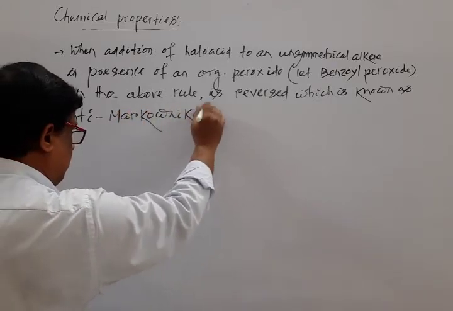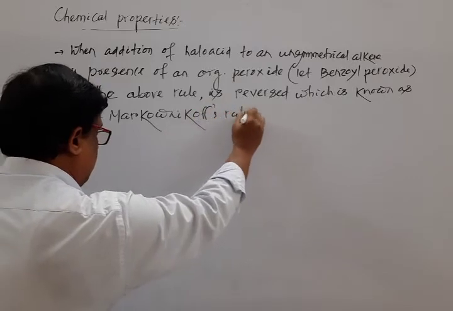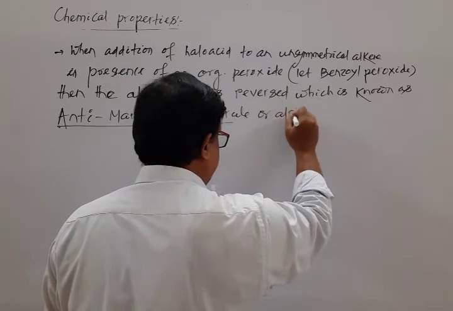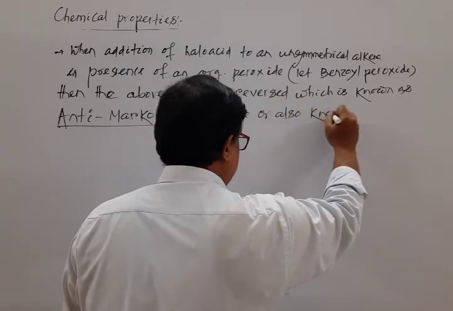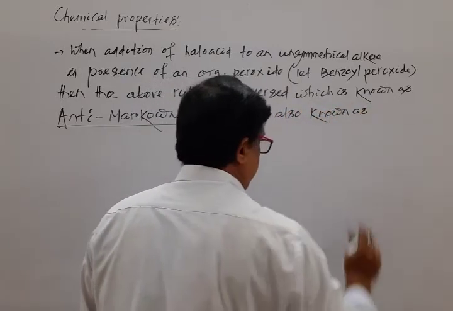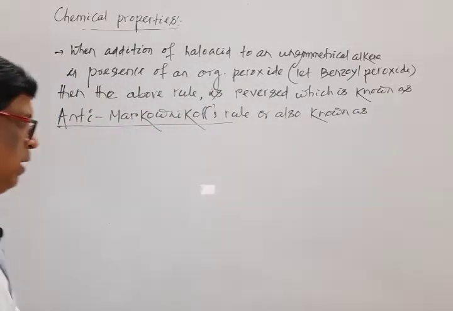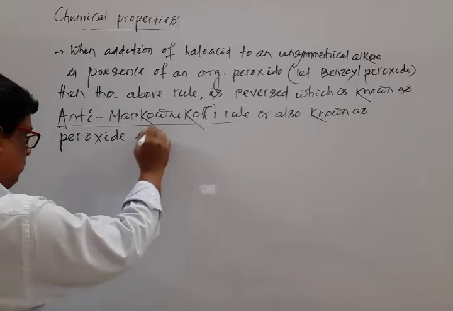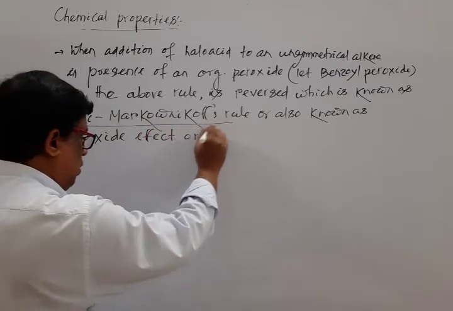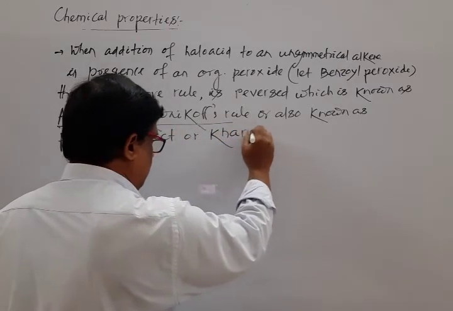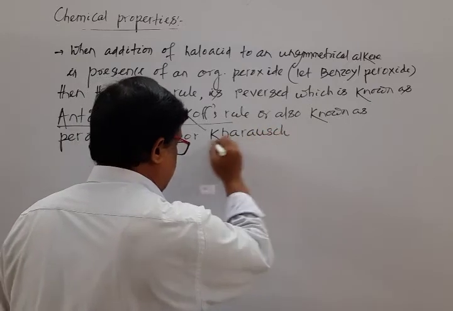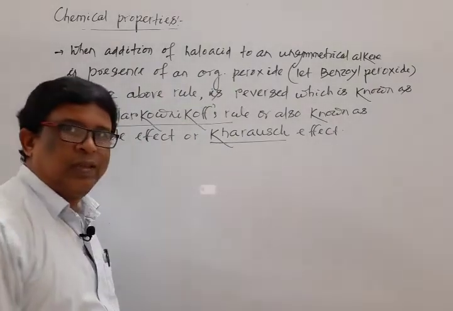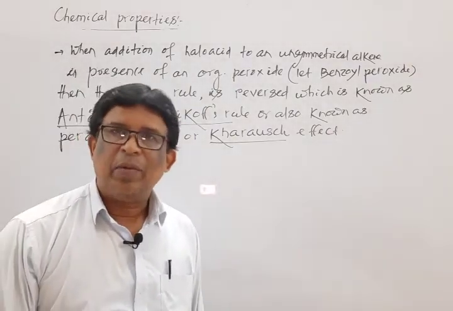Anti-Markovnikov's rule, also known as the peroxide effect or Kharasch effect. Then we have to write what is anti-Markovnikov's rule.